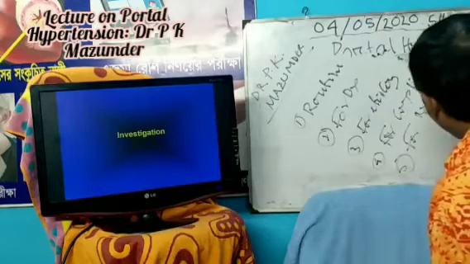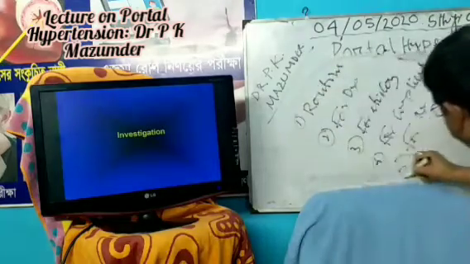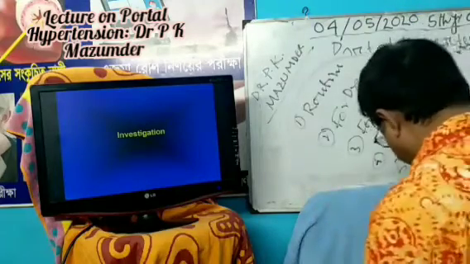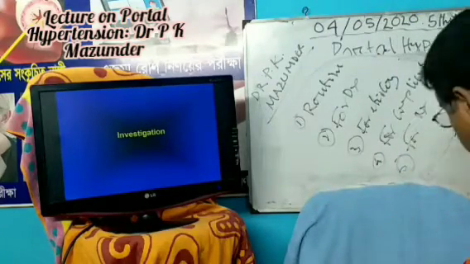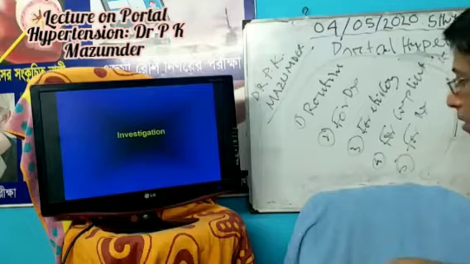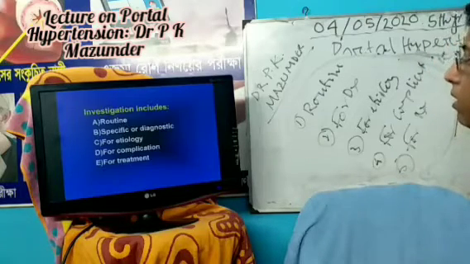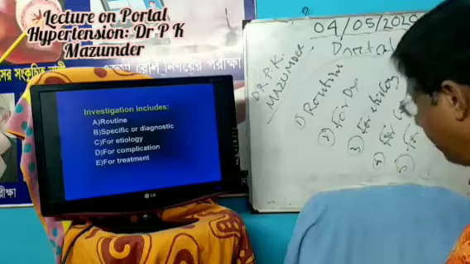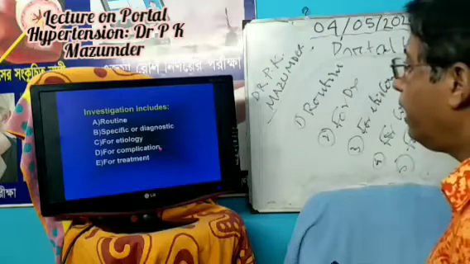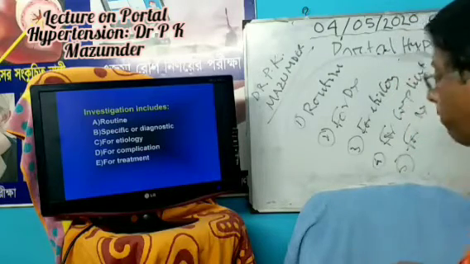So investigation is divided into 4 to 5 headings. This I already told here: routine, specific, etiology, complication or for treatment.